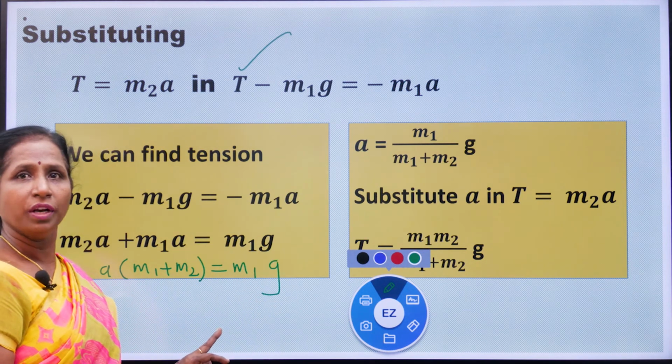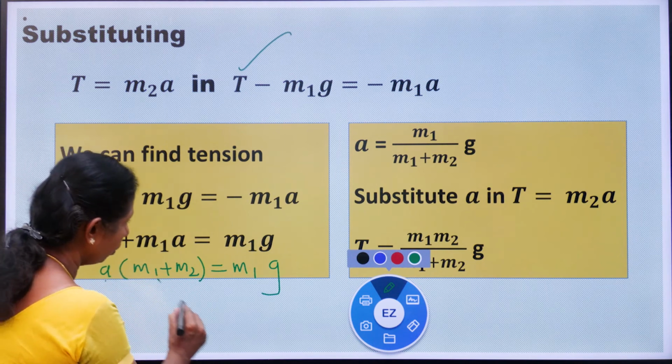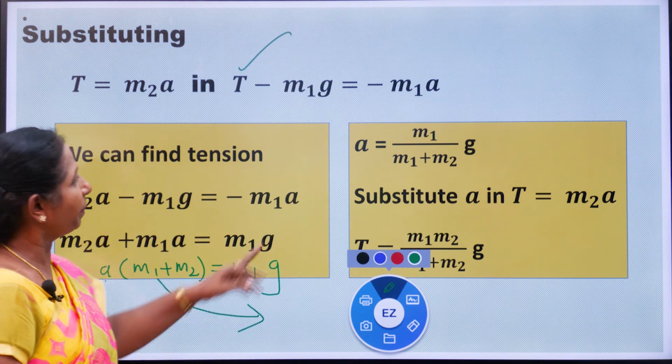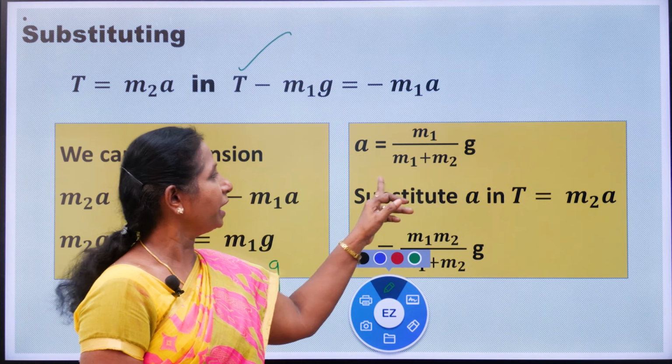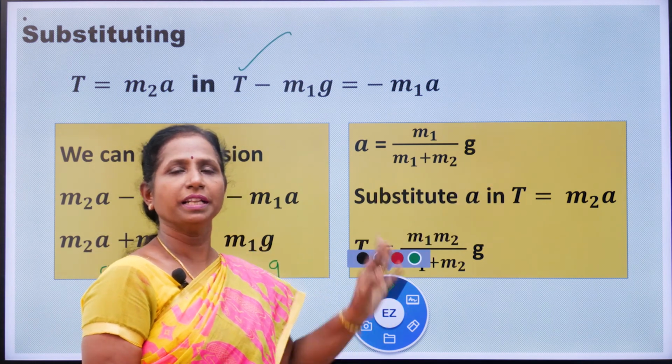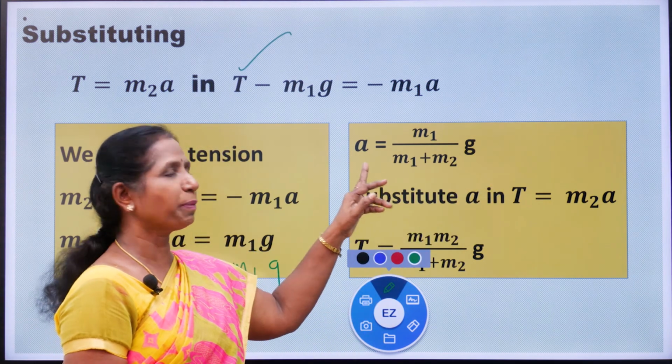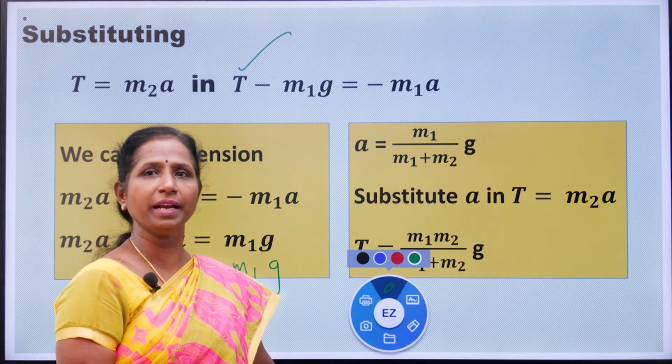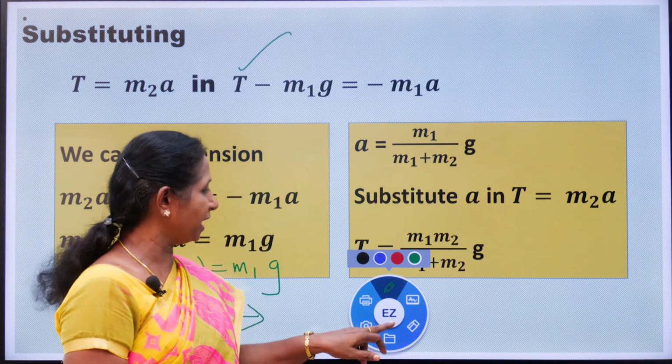What are we going to find? We are going to find A. Keep A on the left side and bring M1 plus M2 to this side. So what will it be? A equals M1 by M1 plus M2 into G. This is the acceleration. So this is the expression for acceleration. So we have calculated the expression for acceleration A.